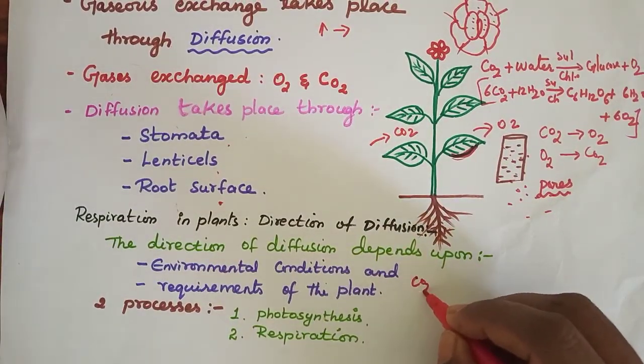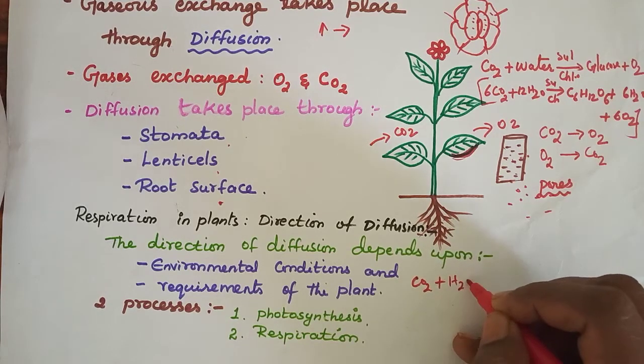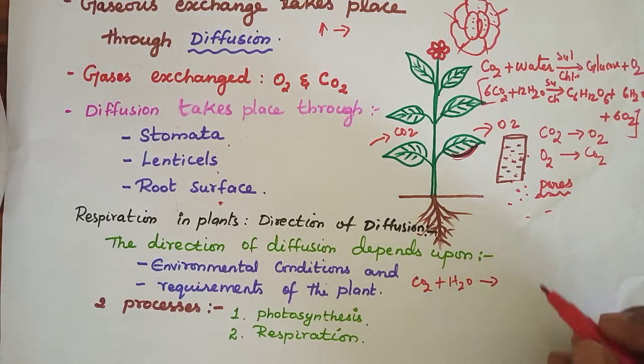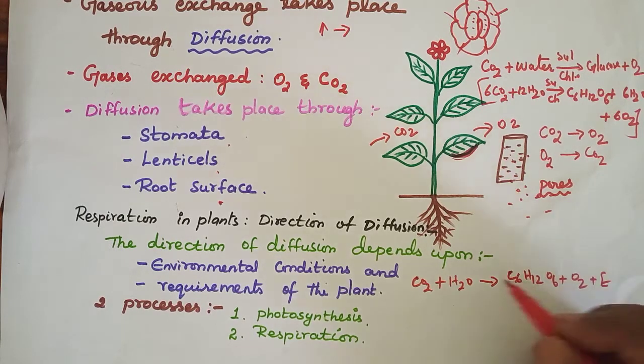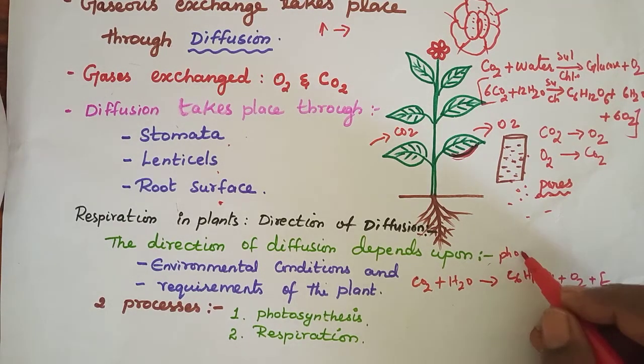Carbon dioxide plus water gives C6H12O6 plus O2 plus energy. So this is the photosynthesis equation.